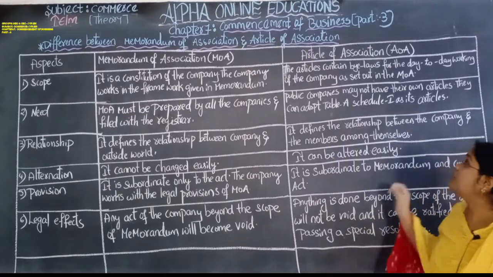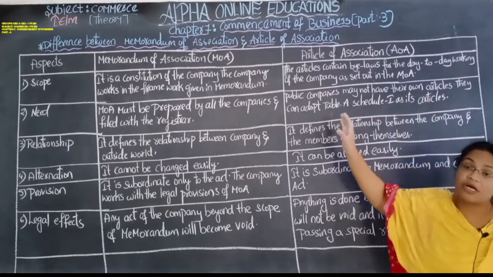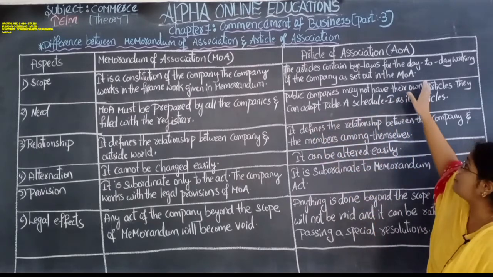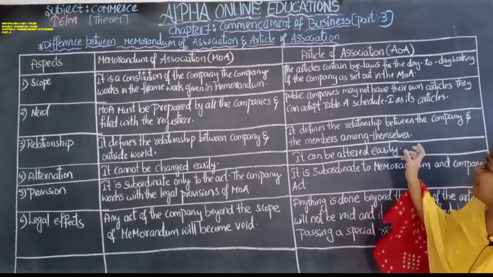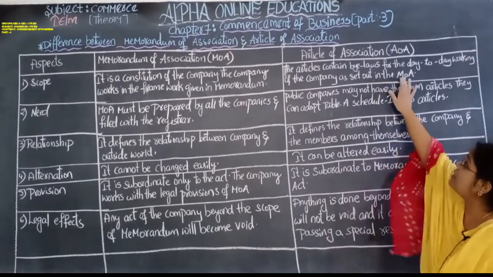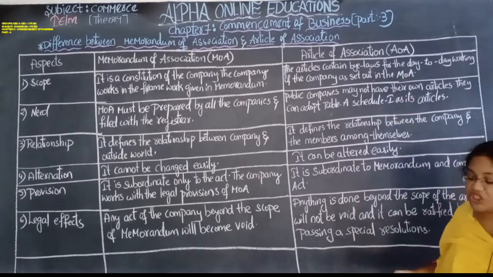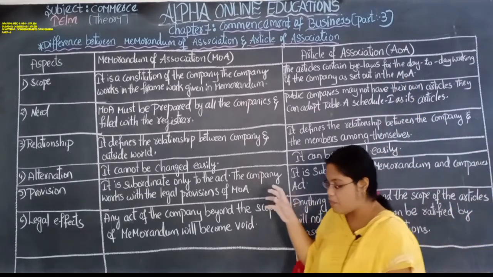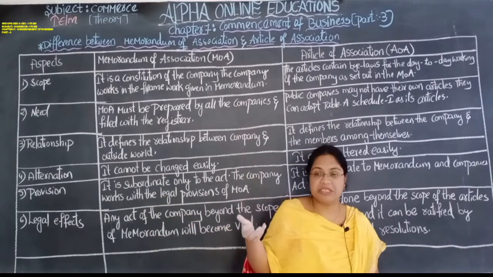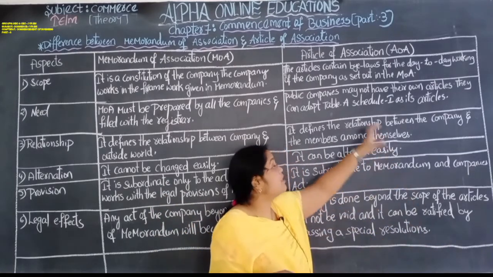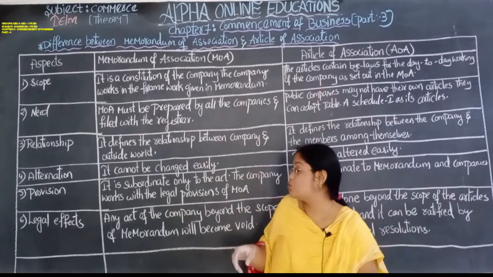It also includes the things which are in the memorandum of association, and those things are implemented in the article of association.